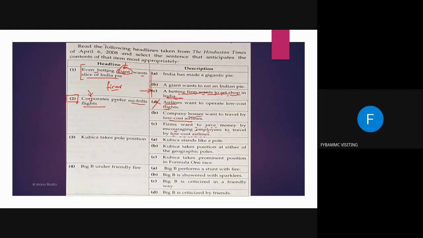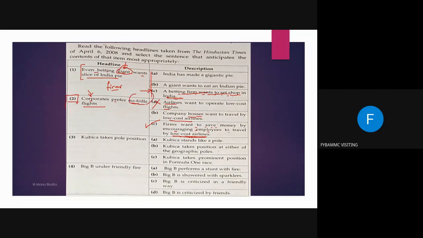That means it will include everyone. So the answer is again C. Firms want to save money by encouraging employees to travel by low cost airlines.